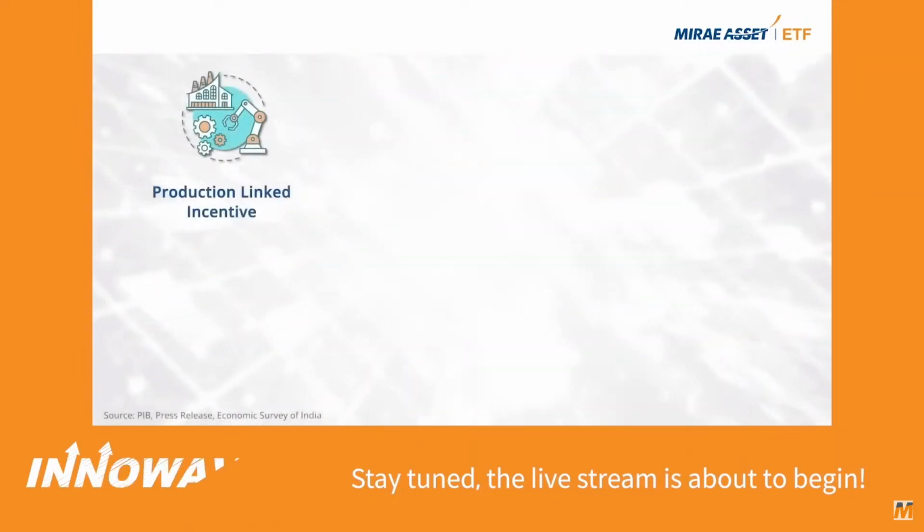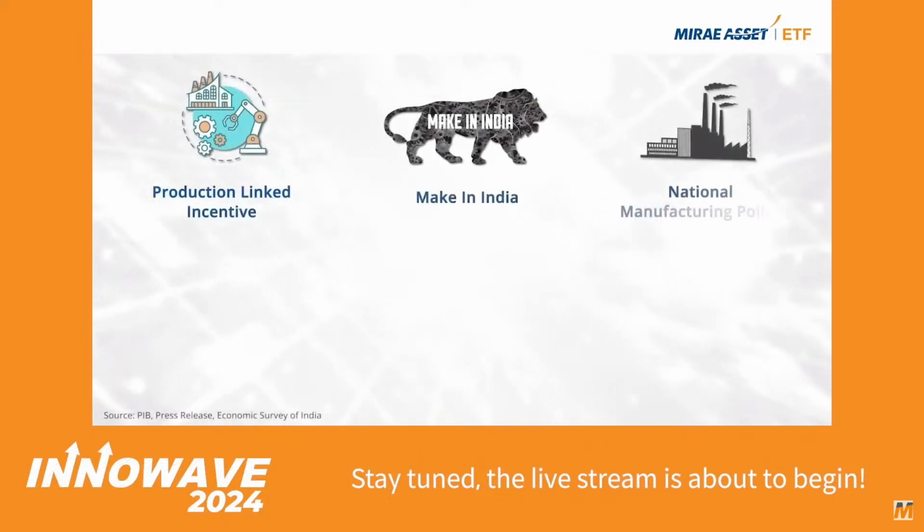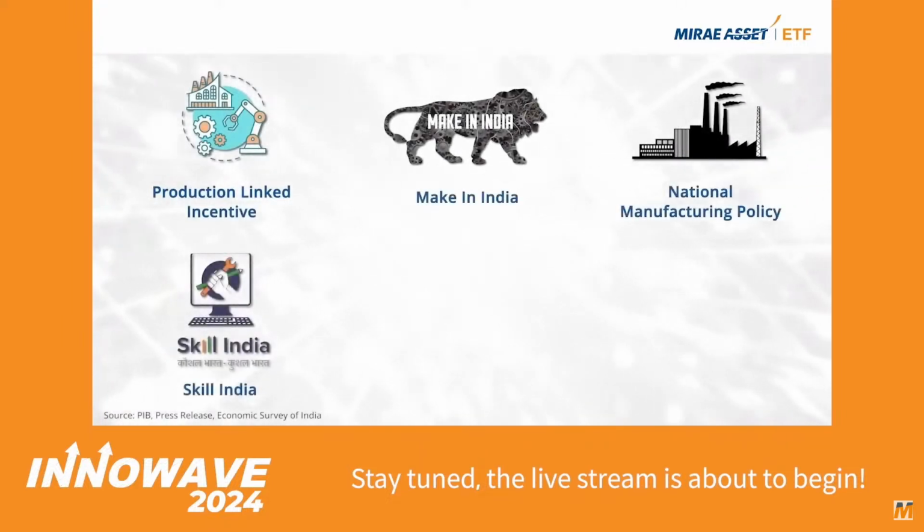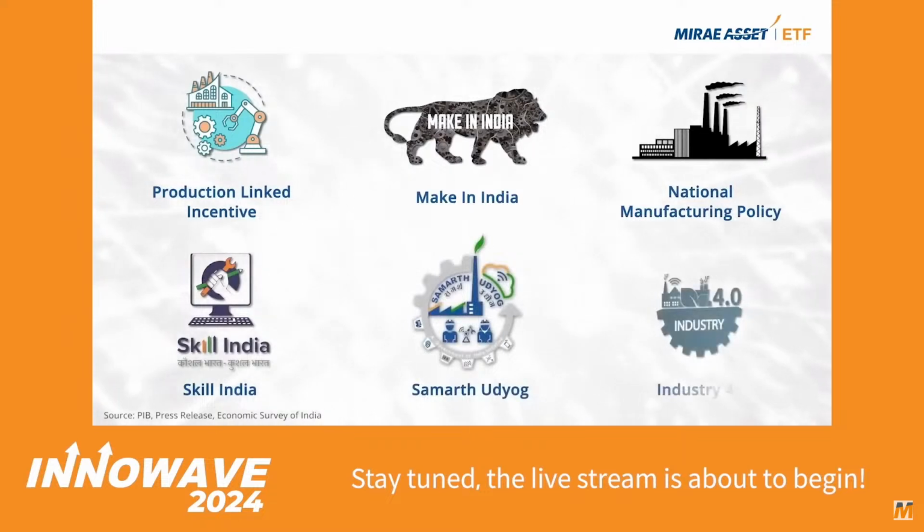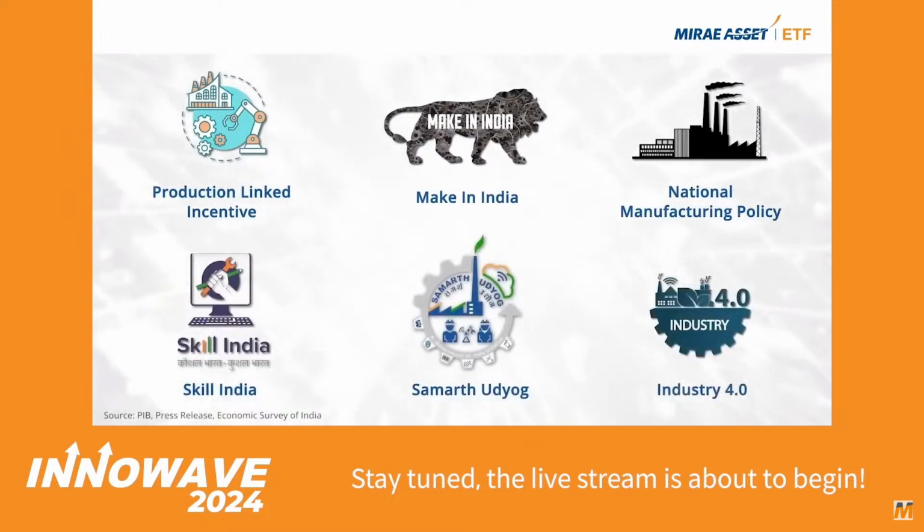There has been a great manufacturing push from the government. Initiatives like Production-Linked Incentive, Make in India, National Manufacturing Policy, Skill India, Samarth Udyog, Industry 4.0 are a few of the examples towards potential of this sector.